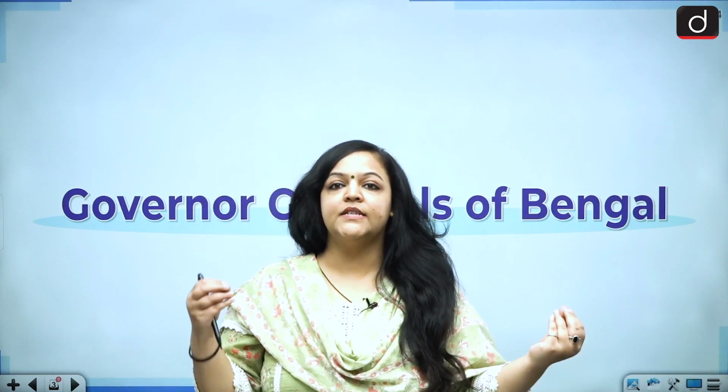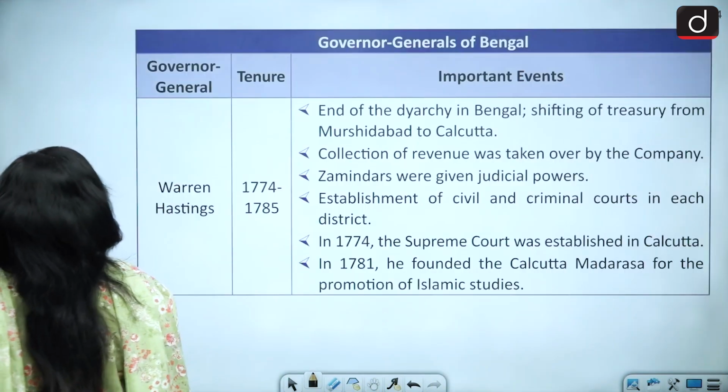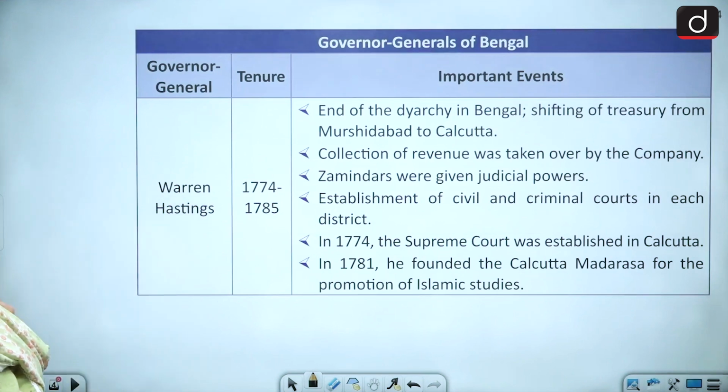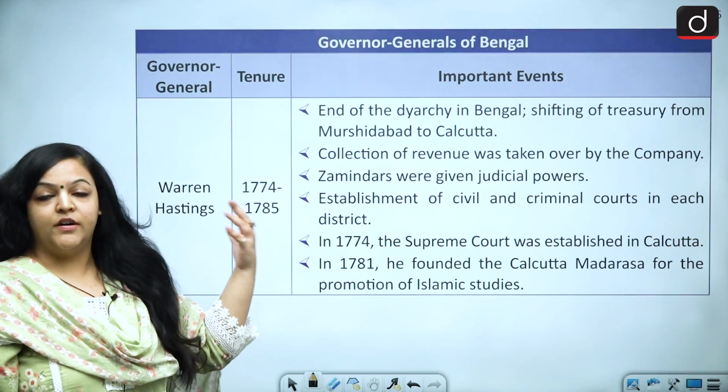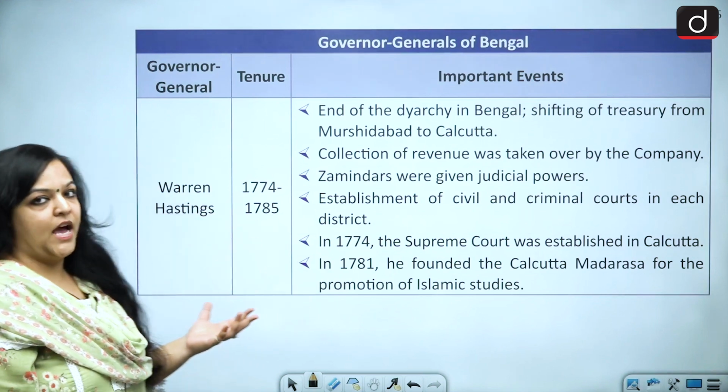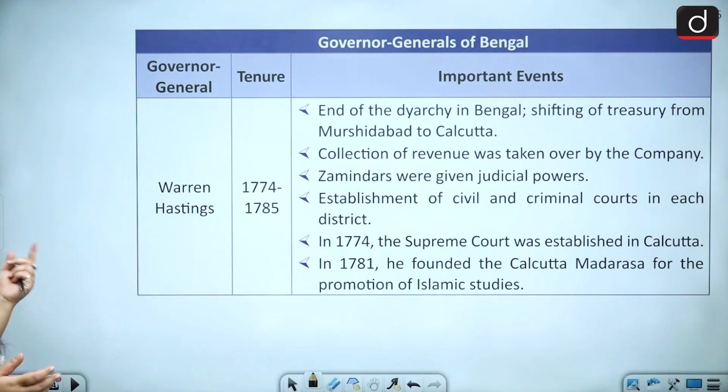And I have made this in the form of a tabular format so that it becomes easy for you to remember and very easy for you to revise. So these are the Governor-Generals, this is their tenure, and these are the important events or any important step that they might have taken. So let's start with the discussion.